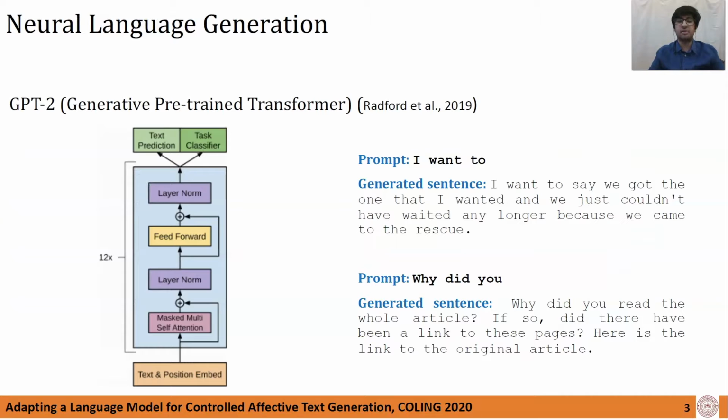Recently, state-of-the-art language generation models have been proposed, which are based on transformers. One such model is the GPT-2. The goal is to make sure that the generated text makes logical sense and is grammatically correct. A major drawback of these models is that they fail to account for affect explicitly in the generated sentences. Thus, even though the sentences are grammatically correct, they are bland and monotonous. This can also be seen in the generated text examples on the right. In this work, we attempt to overcome this limitation by incorporating affect into the state-of-the-art language generation models.